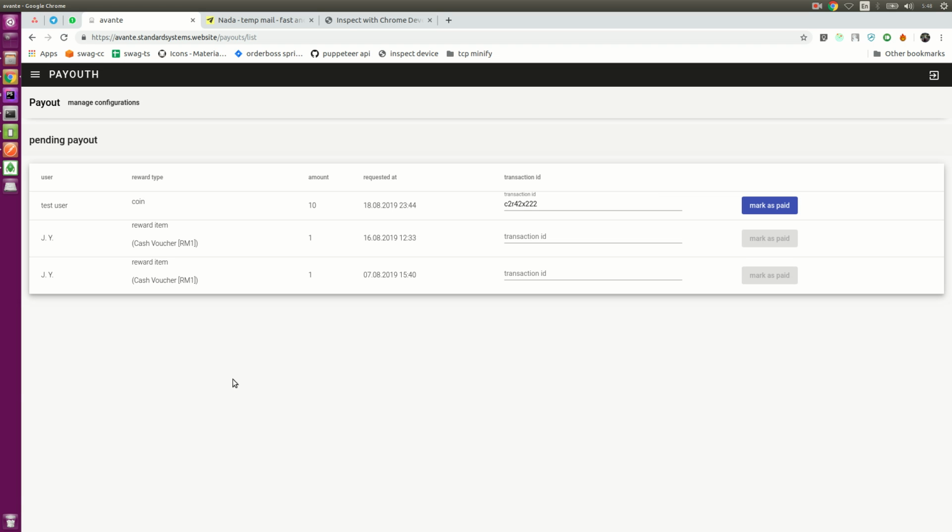So that's about it. There is a test for the admin to create a campaign with a YouTube video. The user can view the YouTube video, get a point, and request a payout. So the whole flow works, and I will update this page to make it more user friendly, so that it can be easily understood. Yep, that's about it. Thank you very much.